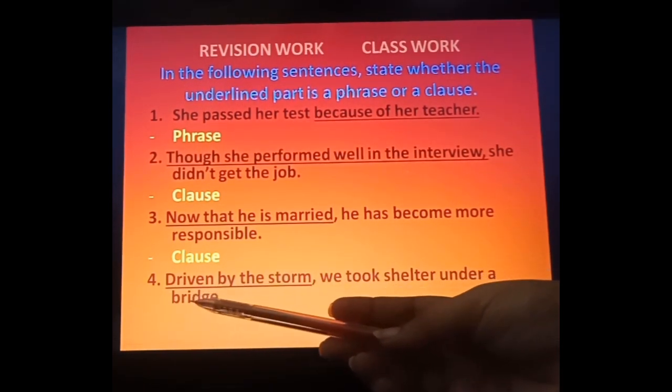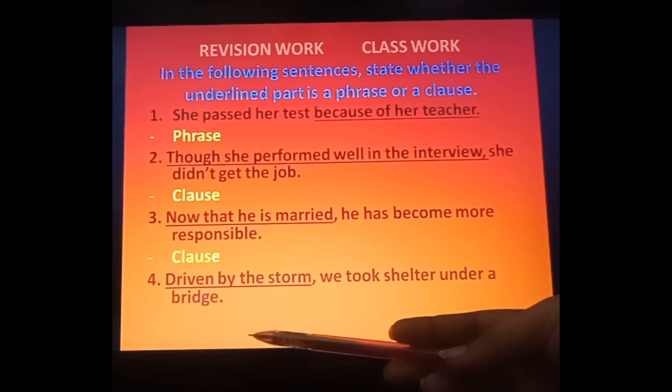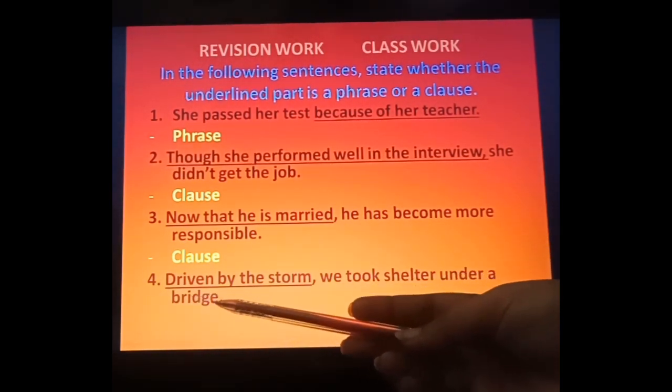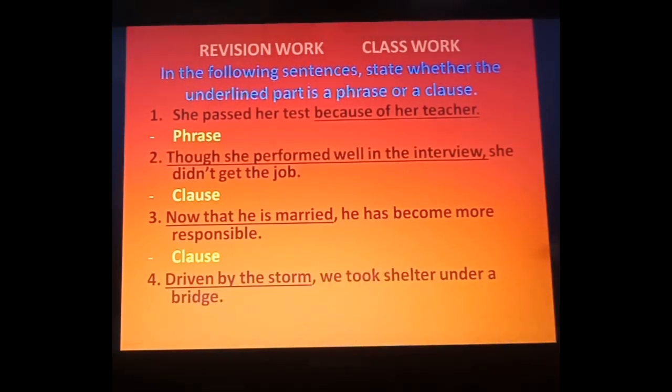This is an adjective over here, as we have done in the previous class, participles. So this is our adjective, not the verb. So driven by the storm, here again we are not getting any verb. That's why this is our phrase. Fine. So I hope you can easily identify which part of a sentence is a phrase and which part of a sentence is a clause.